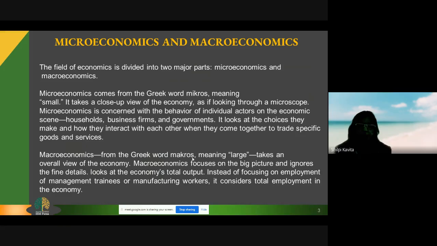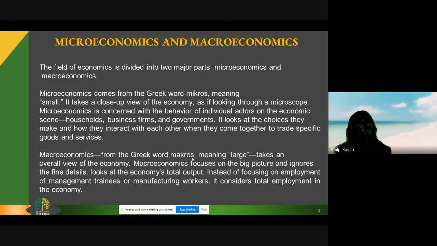We have already discussed the microeconomics and macroeconomics definition. The word microeconomics comes from the Greek word micros, meaning small, or taking a close-up view of the economy. Whenever we say a close-up view of the economy, it is as if we are looking through a microscope, and it is concerned with individual behavior, individual households, individual firms, individual governments, or any single entity. When their behavior as a consumer or as a producer is taken into consideration, it comes under the purview of microeconomics.